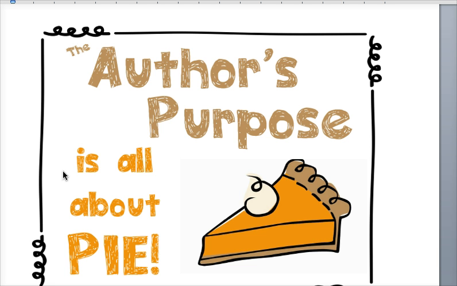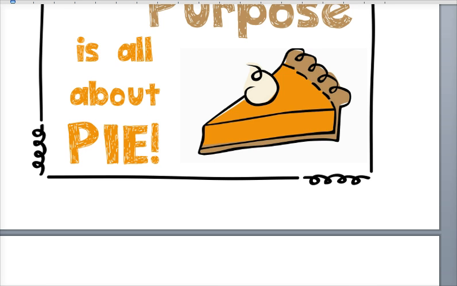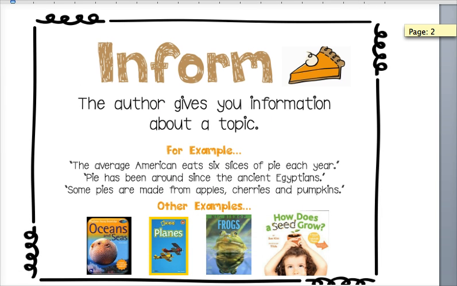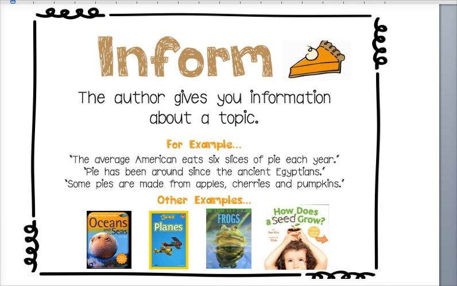Now let's go through what each of these mean, and you have a copy of this sheet in front of you. They are also at the top of the whiteboard. So scrolling down here, the first one, inform. The author gives you information about the topic. It only has facts, which is a big important part of that. As you can see in the example on the screen, the average American eats 6 slices of pie each year. Pie has been around since ancient Egyptians. Some pies are made from apples, cherries and pumpkins. They are all facts. So, information text.